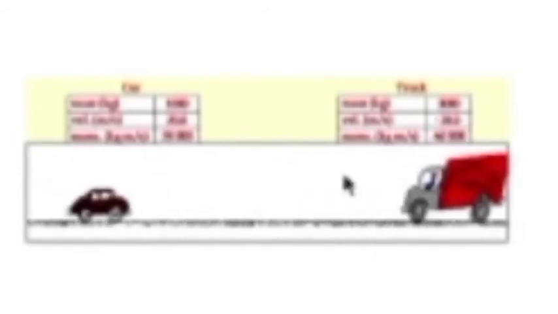The same example with a different explanation I'll show now. So see now, both the car and the truck are moving with certain velocity and facing each other. Let us consider both of them are moving with the same velocity. But which is affected? The car is affected. Again, why is the car affected? Because the mass of the car is very much lesser than the mass of the truck. As the mass of the truck is more than the car, the truck is going to put more force on the car.